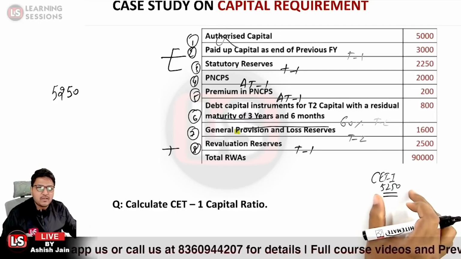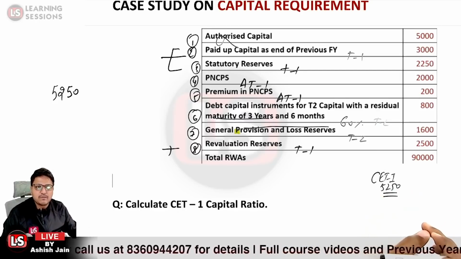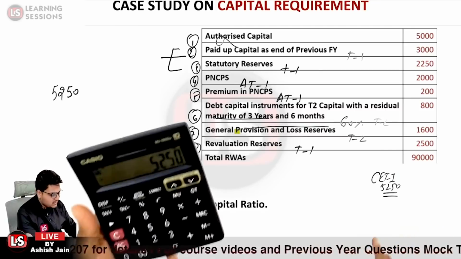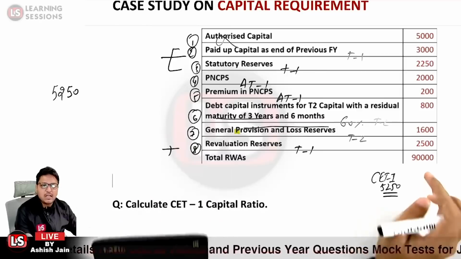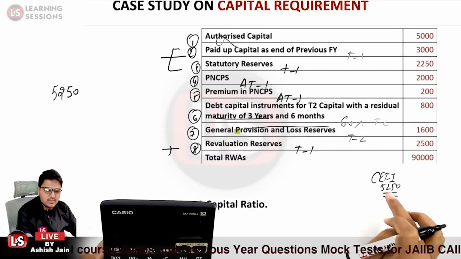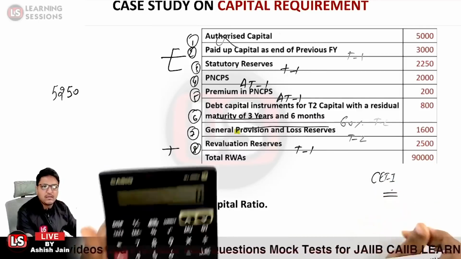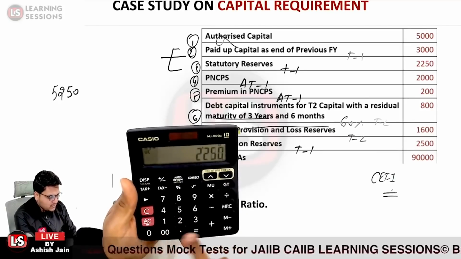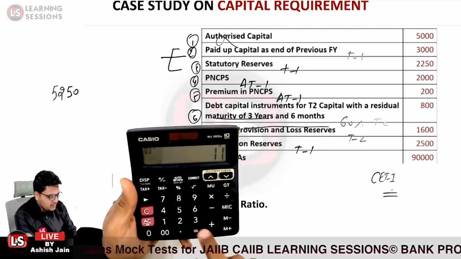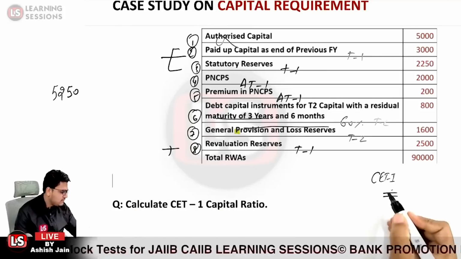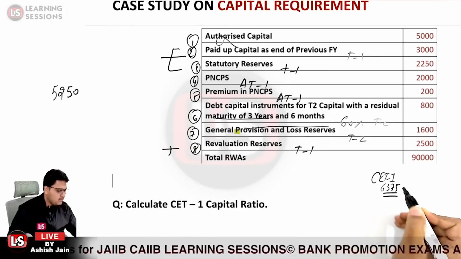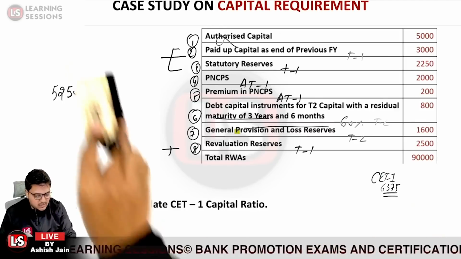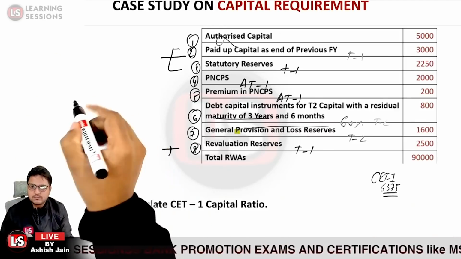Related to CET1, one answer we have received is 6375. Let me check. So it is 3000. Yes, definitely. Actually, I just haven't added the 1125 component over here. So it will be 6375, because 3000 plus 2250 is 5250 plus 1125, that is 6375. So CET1 is actually 6375, not 5250.